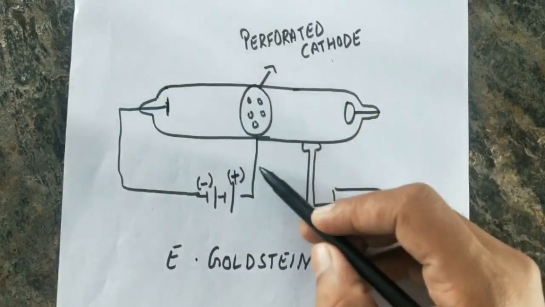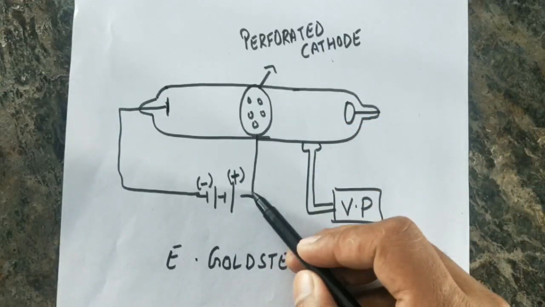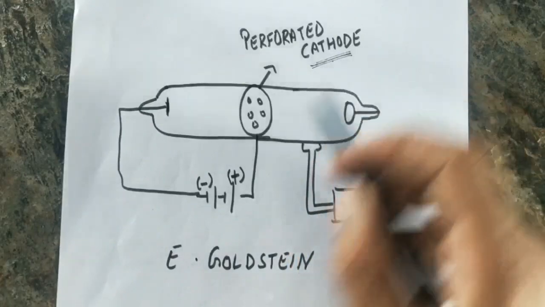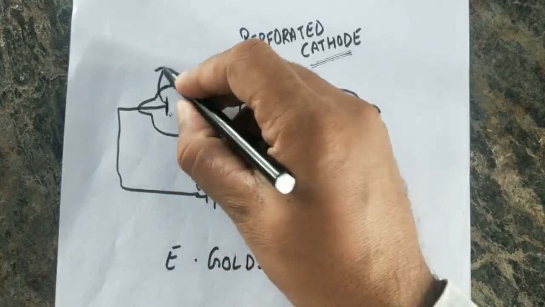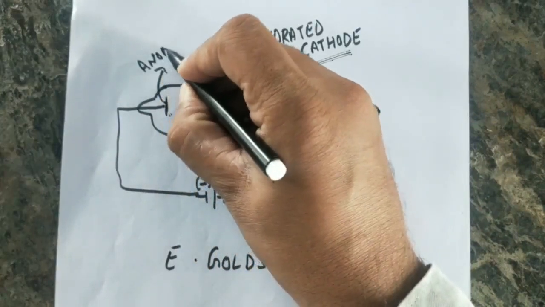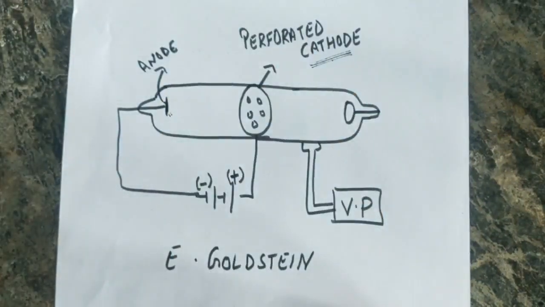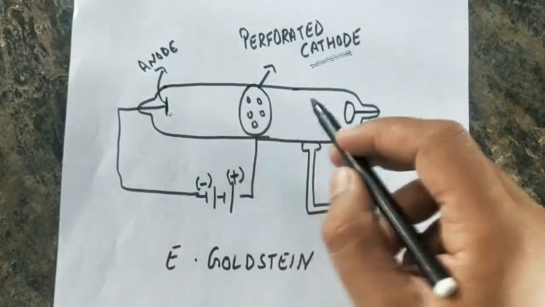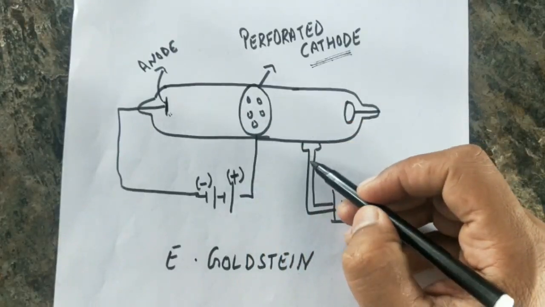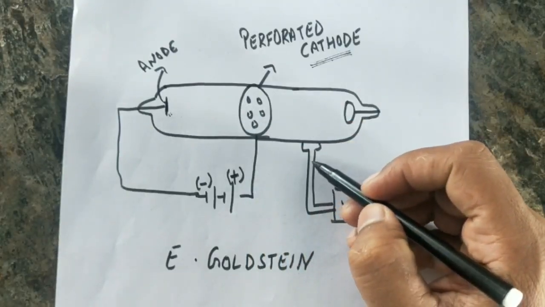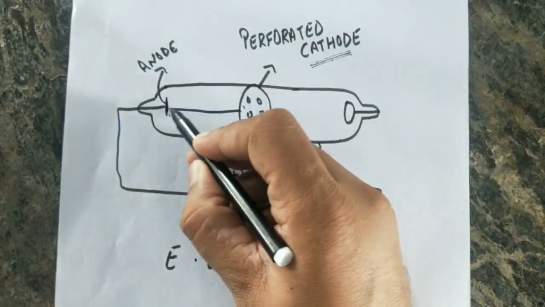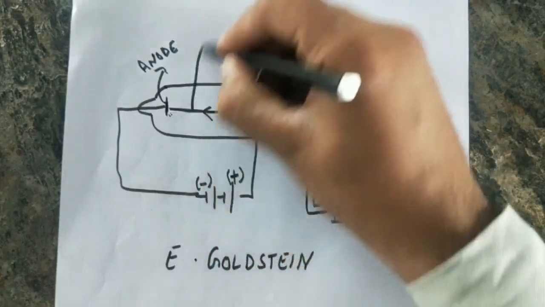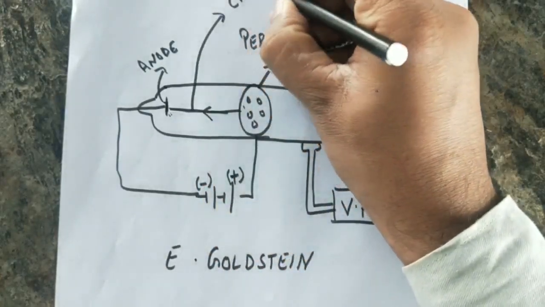So this perforated cathode, since it is attached to the negative terminal, is termed the cathode, whereas the other end, which is attached to this electrode, is considered the anode. Now, when electric current is passed through the gas present in this discharge tube under low pressure, cathode rays were observed which move from the cathode towards the anode. This we have already studied; this is called cathode rays.